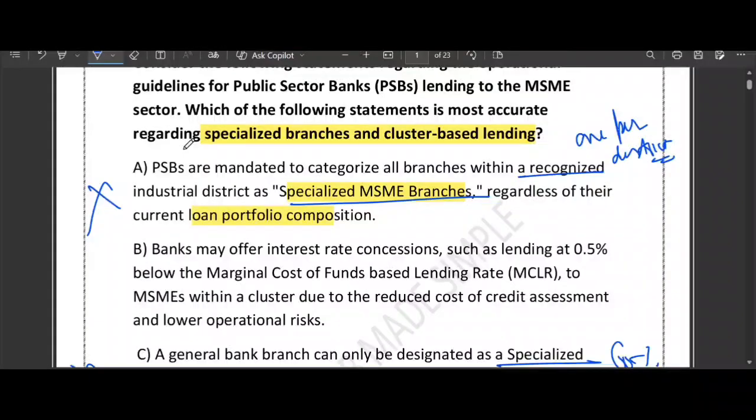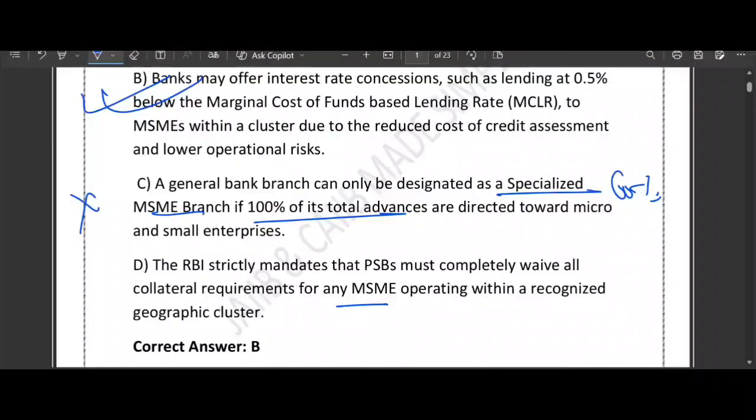Now what about D? D is all about the collateral myth. While the government loves collateral-free loans, there is no strict mandate to waive it just because of a location. Risk is still there, right? So D is wrong.